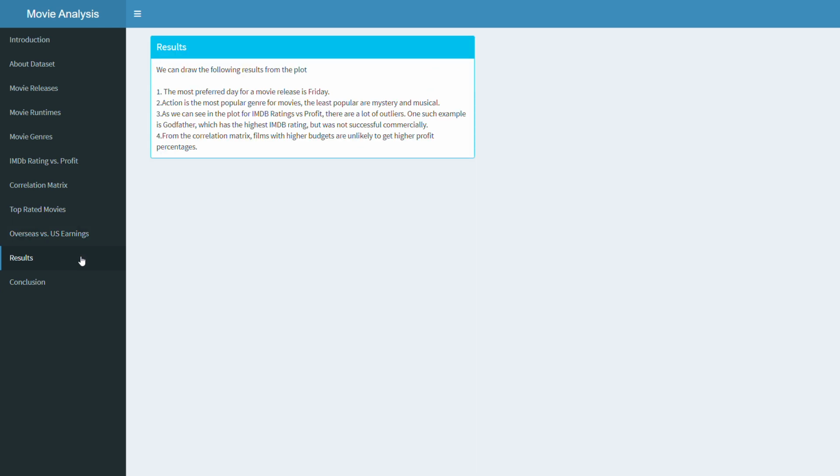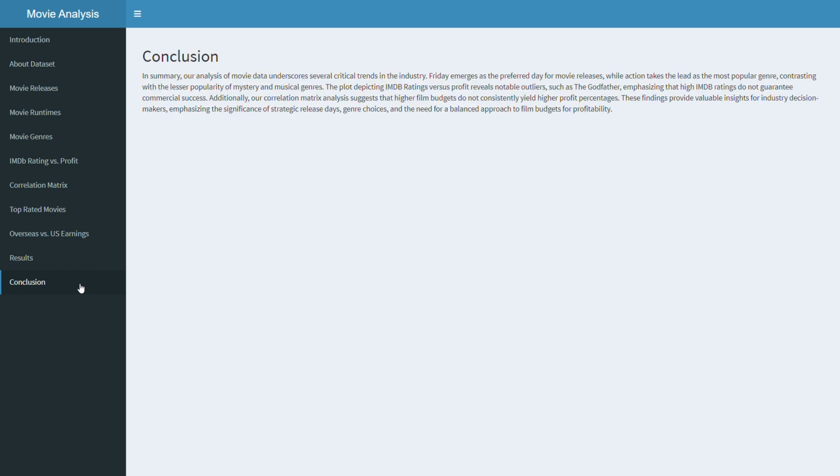The results that I've drawn is just a synopsis of the individual conclusions from each of the graphs that I've spoken about. Concluding my project, I've shown some of the analysis that can be performed on the data set. There is still a lot more that can be explored and that can be valuable to provide an insight into the industry's decision-making process.